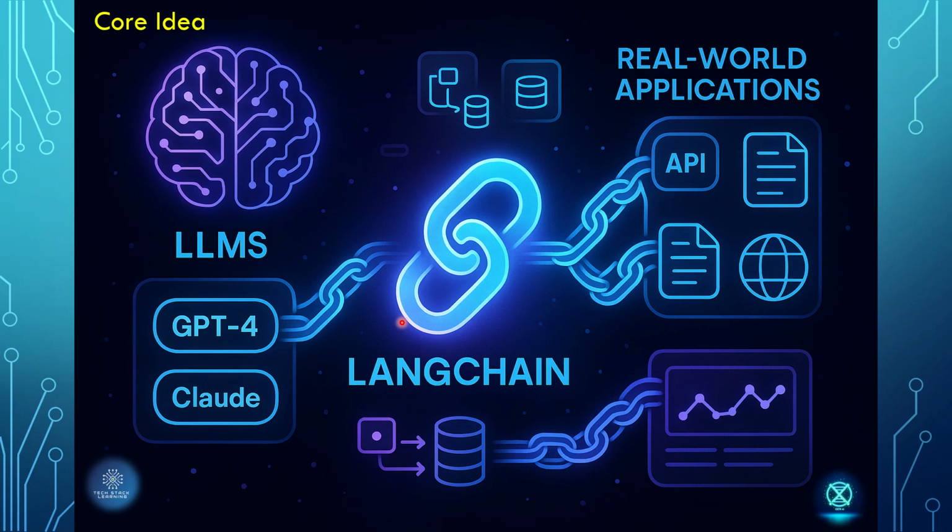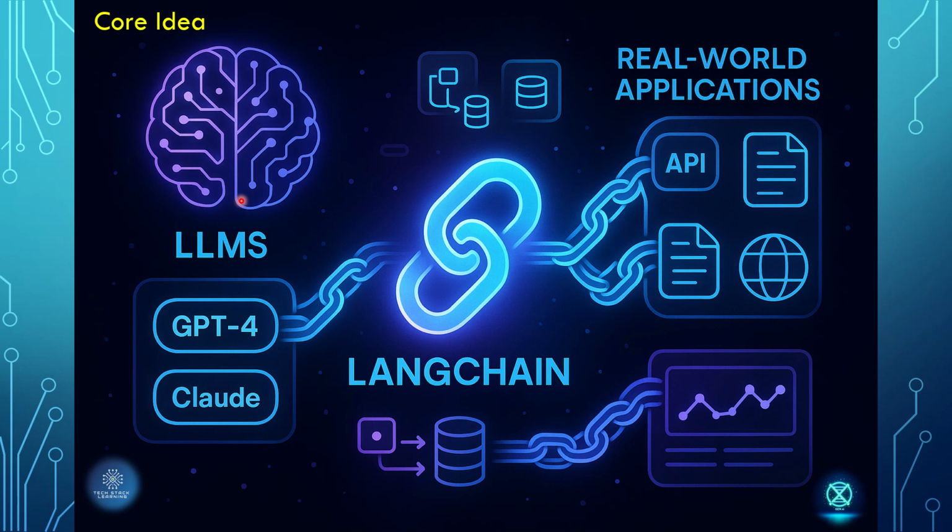So now let's see the core idea of LangChain. LangChain is an open source framework designed basically to make it easier to build applications which are powered by LLMs. That is one of the core ideas behind the LangChain introduction.